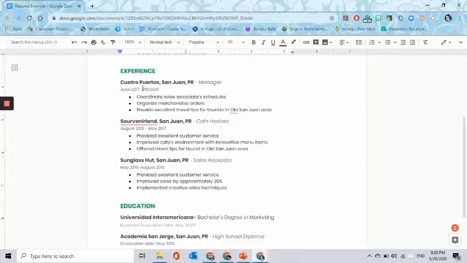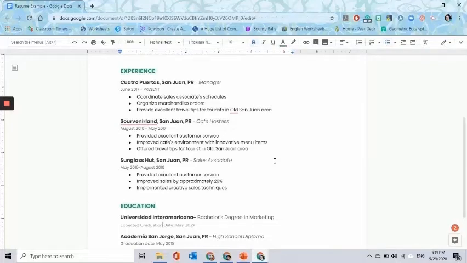If you notice, since this is her current job, her verbs are written in the present. But when we go a little bit down to her other work experiences, they're all written in the past because these are old jobs. These are jobs that she is no longer a part of.